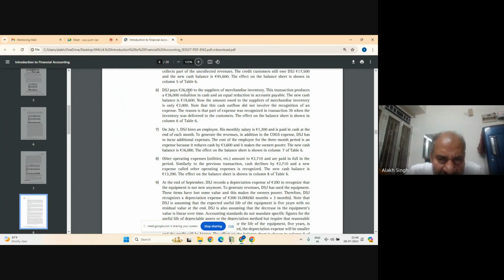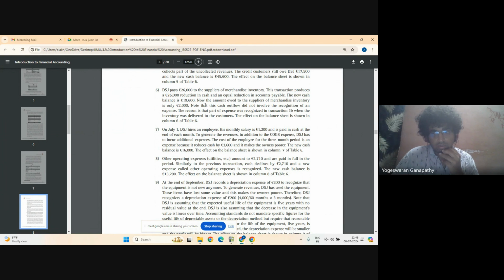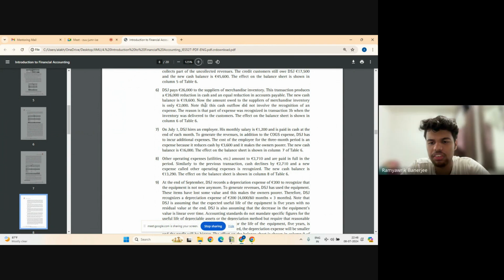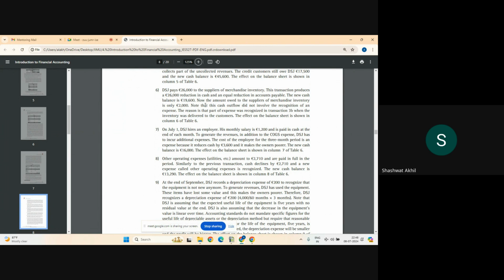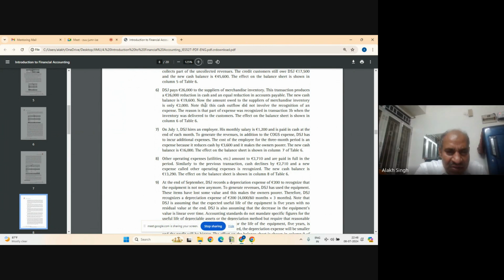DSJ pays 26,000 to the suppliers of merchandise inventory. Now, what kind of entry will be there? Yogesh, you can say. What kind of entries will be there? Accounts payable, liabilities. Accounts payable will decrease or increase? That will increase, sir. I think it will decrease, because DSJ pays. Yeah, it will decrease because he pays it.